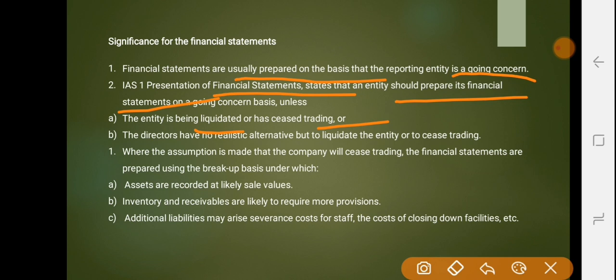If the assumption is made that the company will cease trading, the financial statements are prepared using a break-up basis, under which assets are recorded at likely sales value. Inventories and receivables are likely to require more provisions. Additional liabilities may arise: severance costs for staff, the cost of closing down facilities, etc. So these are all the significance with respect to financial statements when it comes to going concern.